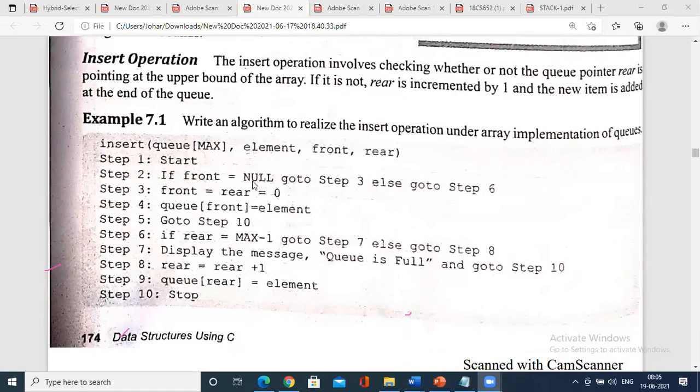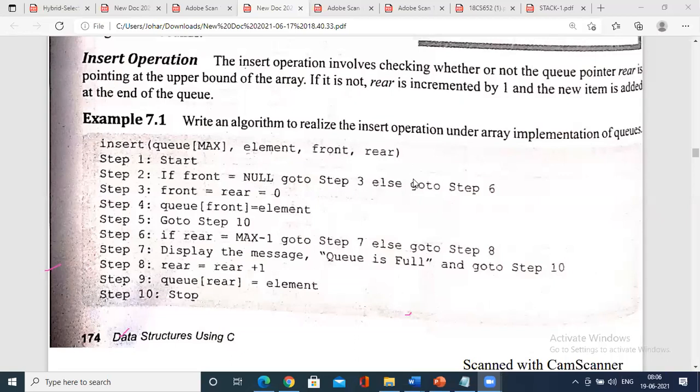If front equals null, that is what I said, if the front is empty, then nothing is there in the queue, so it is ready for insertion. Go to step 3. In step 3, for the first time front is initialized and rear is initialized to 0, and you store the element for the first time.